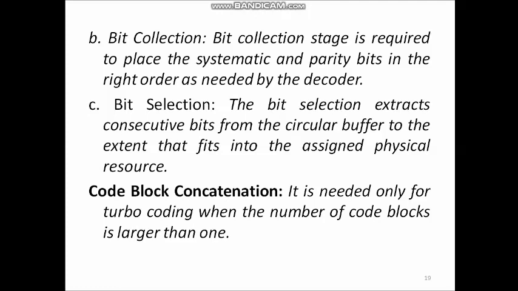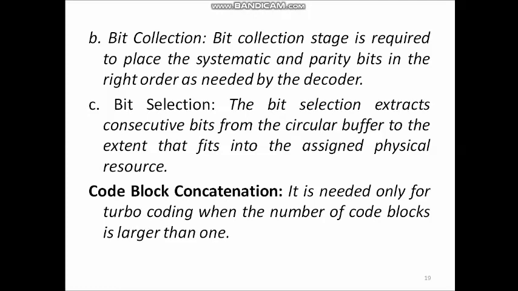The last step in the channel coding process is code block concatenation, and this code block concatenation is required only for turbo coding when the number of code blocks is larger than 1. If only one code block is present, then directly pass that sequence to the next stage, modulation processing. Otherwise, if there are multiple code blocks, then sequential concatenation is required.